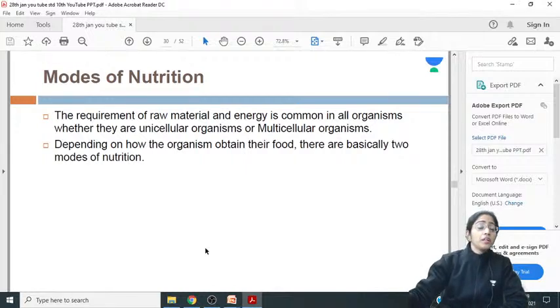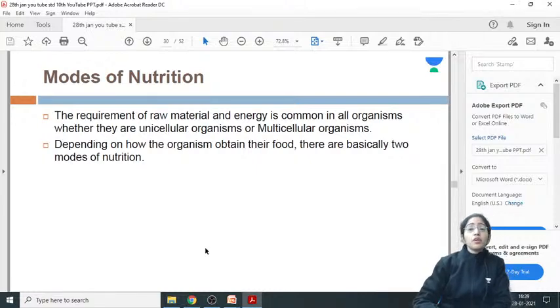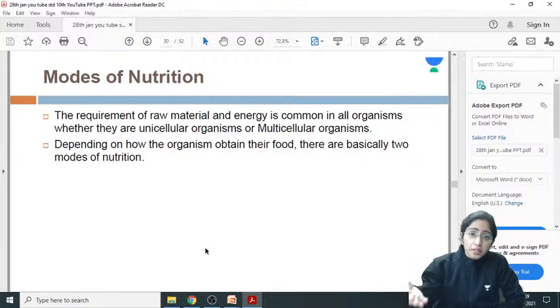Fine. Now, mode of nutrition: the requirement of the raw material and energy is common in all organisms, whether unicellular or multicellular. But it depends on how they obtain the food. Do they depend on other organisms for the food or are they synthesizing their own food? If the organism is depending on other organisms for their food and is not able to synthesize its own food, it is said to have the heterotrophic mode of nutrition.